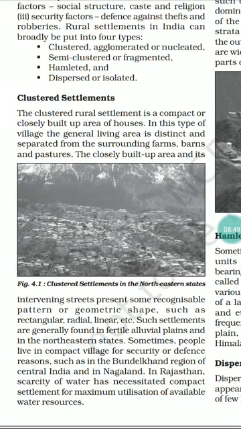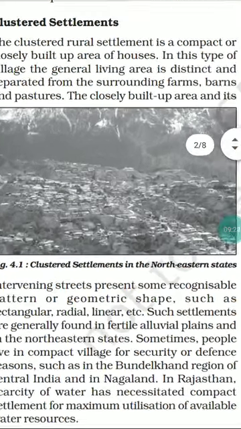So firstly, starting with clustered settlement, or agglomerated settlement, or nucleated settlement. The clustered rural settlement is, as I already told, a compact or closely built up area of houses. Houses are built very close to each other in a compact formation. In this type of villages, the general living area is distinct and separated from the surrounding farms, barns and pastures. So you can see it here.